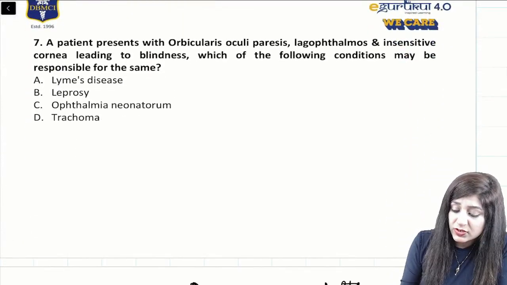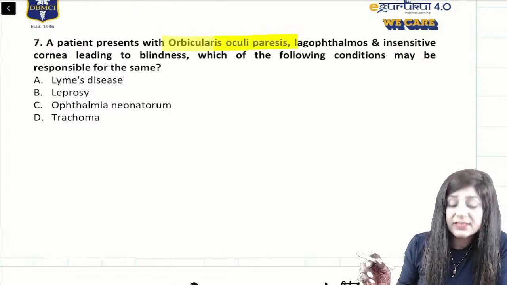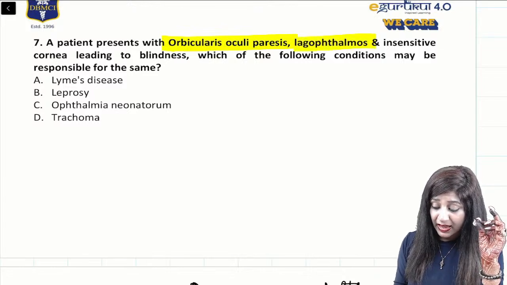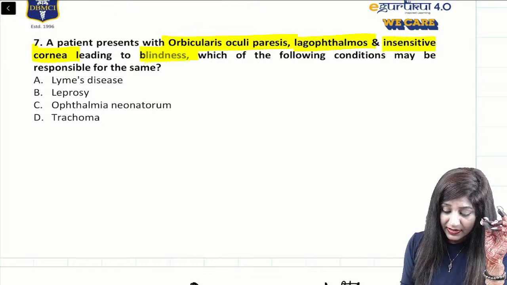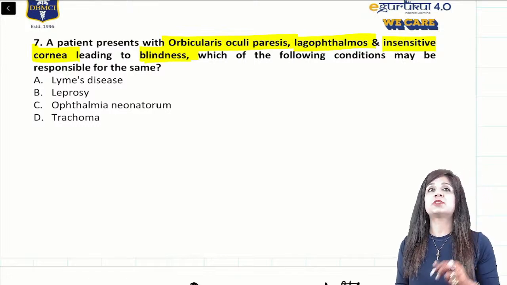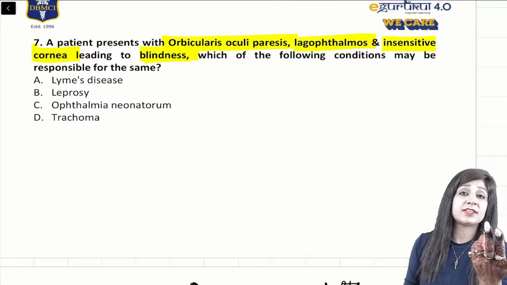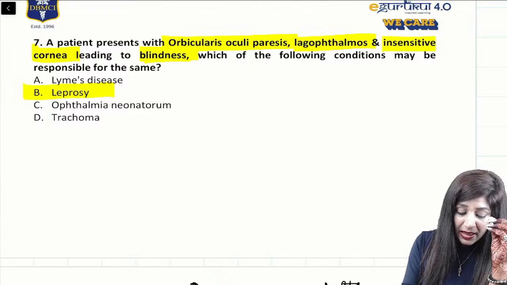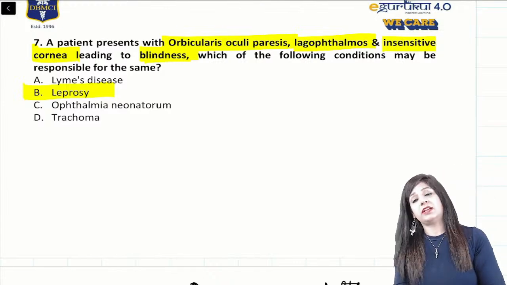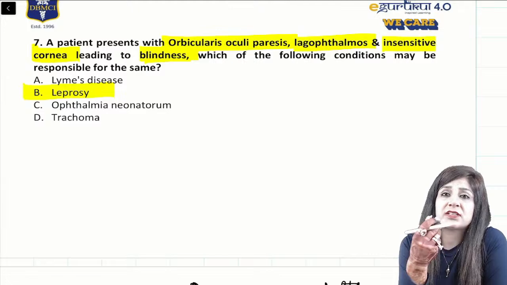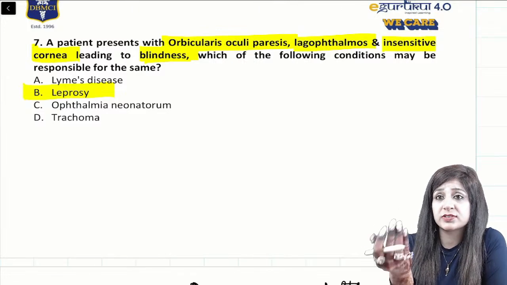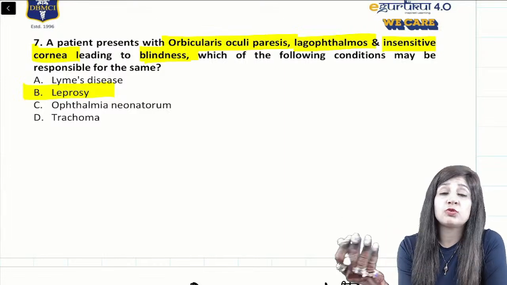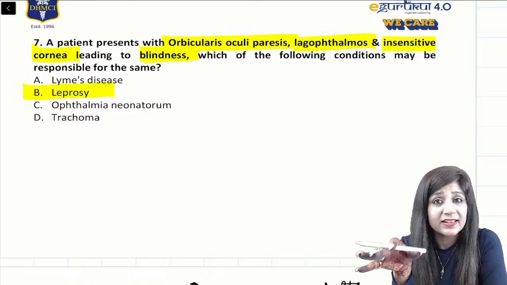Next question: a patient is coming with the paresis of orbicularis oculi. We have lagophthalmos, we have insensitive cornea, blindness is there. Which of the following conditions may be responsible? So here we have motor paralysis, decreased corneal sensations, facial palsies, lagophthalmos. This is actually the leprosy. And how to do certain type of questions where we are having the systemic features also and we have ocular features? This time they have asked about the leprosy, but how to be prepared for future, how to be prepared for the further questions like this.